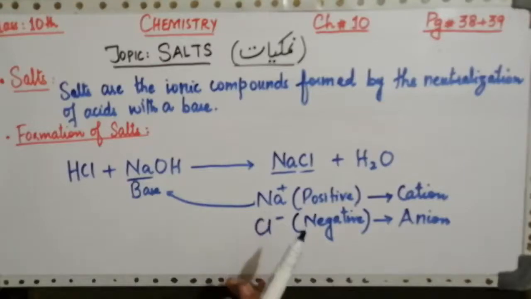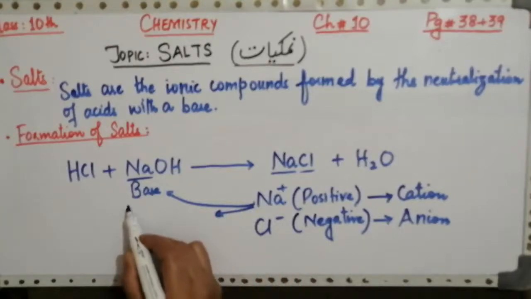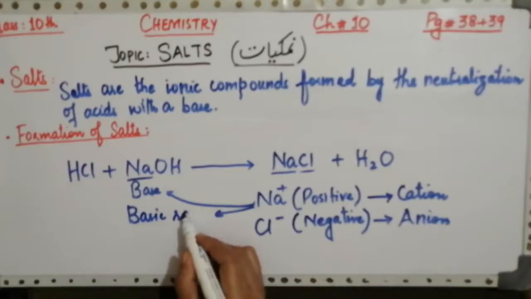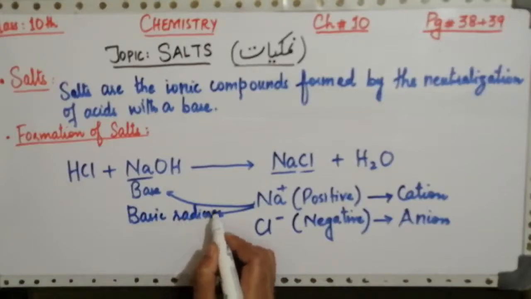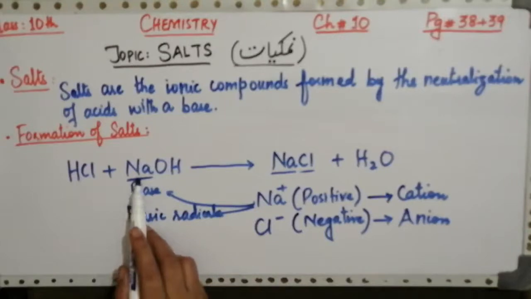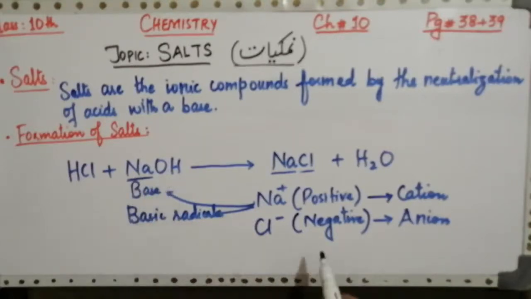What is this metallic ion or this part of the cation also called? It is also called the basic radical. Why is it called a basic radical? Because it is derived from the metallic ion of a base.